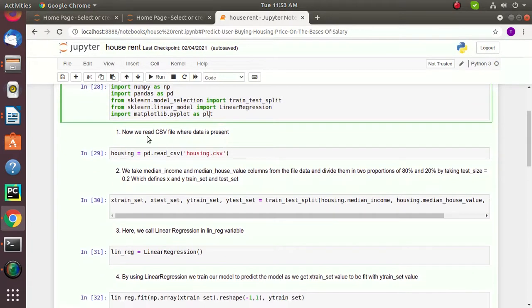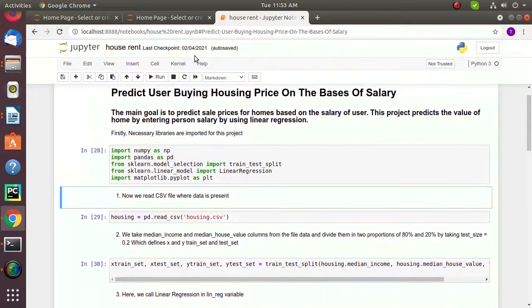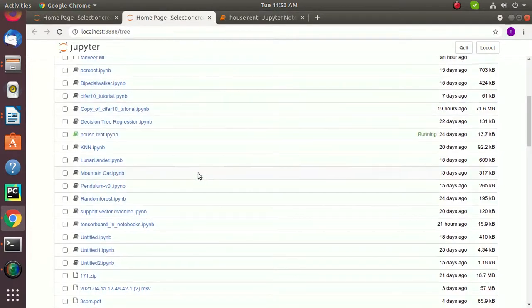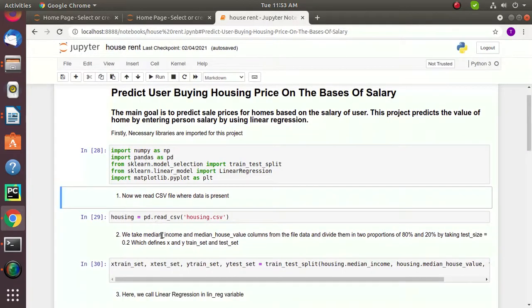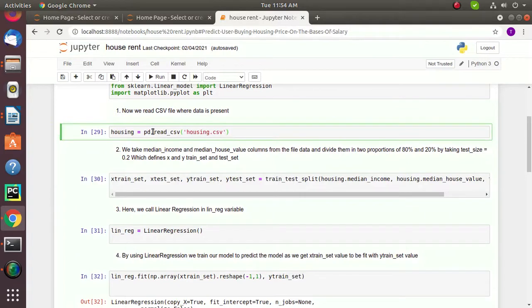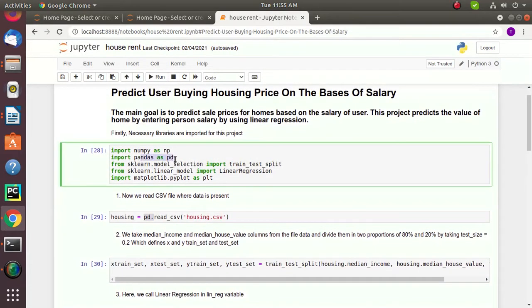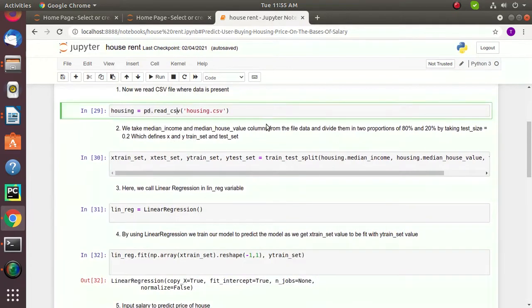Then we read the CSV file where the data is present. We already have the file which is relevant to our project, and we keep this file in the home page. As we have loaded the CSV file, we have already read it by using pd. pd is pandas, and we have done the reading part.